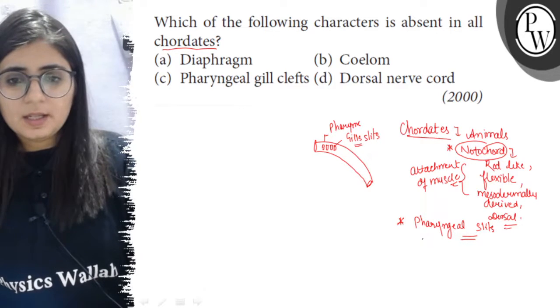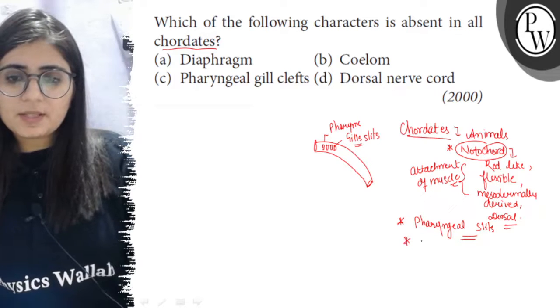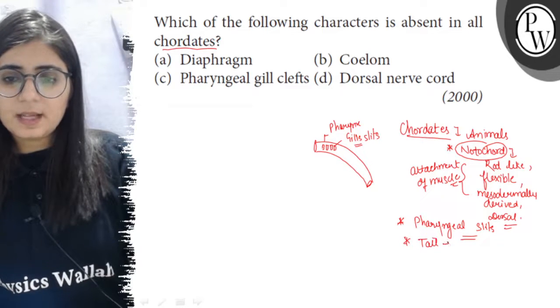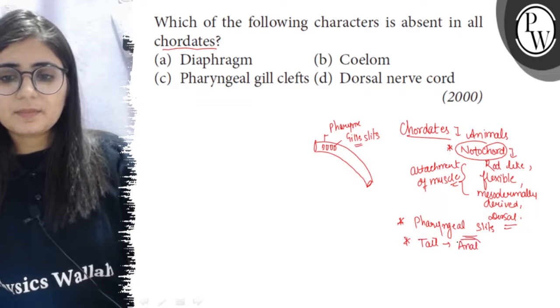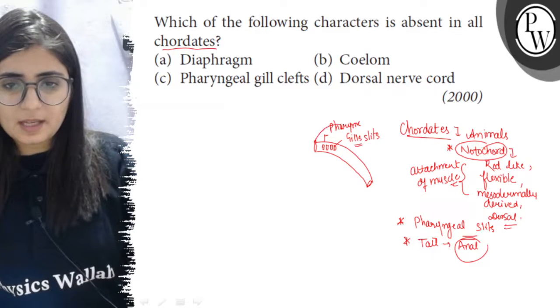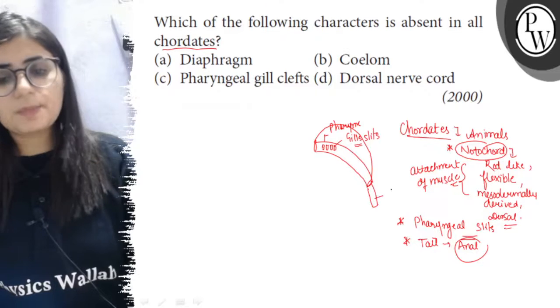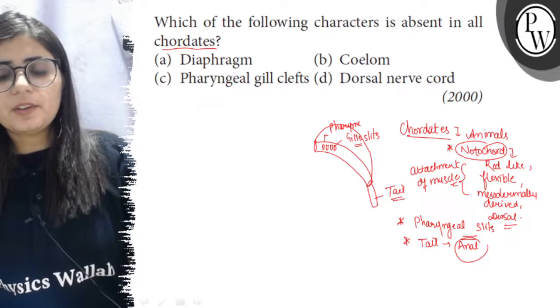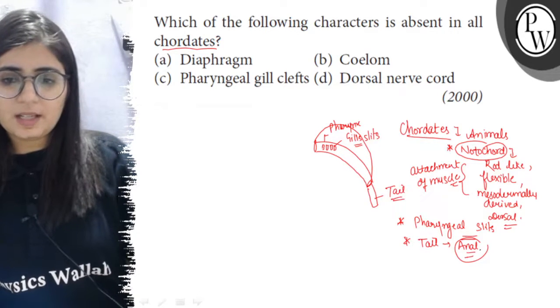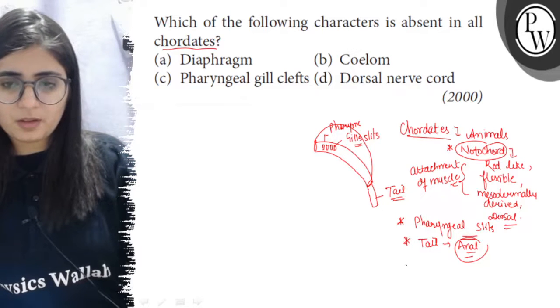and feeding. And apart from this, there is presence of a tail, and this tail is present beyond anus, means after anus. So this structure which is present after the anus, this is called post-anal tail. So it is also a feature of all chordates.